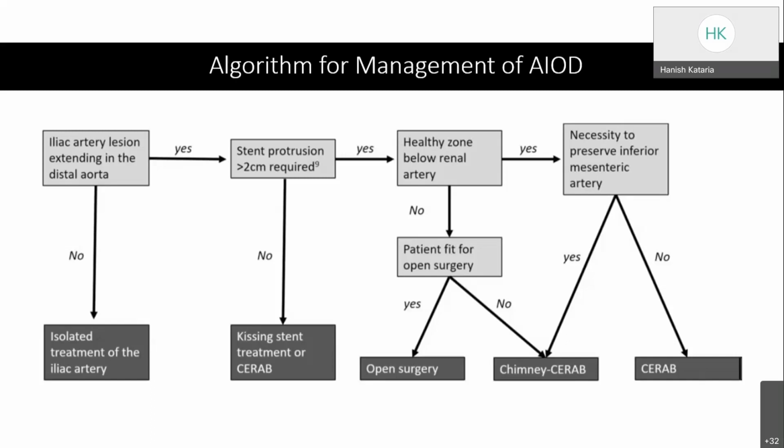But if more than 2 centimeters is required and there is a healthy zone below the renal artery, then that is fine. If the healthy zone below the renal artery is not present, because of the risk of atheroembolization to the renal artery, if the patient is fit, we should opt for open surgery. But if the patient is not fit, we can go ahead with the chimney SERAP technique. And if there is a necessity to preserve the inferior mesenteric artery also, then we prefer the chimney SERAP technique. If it is not necessary to preserve the IMA, then we can go for the SERAP technique alone.